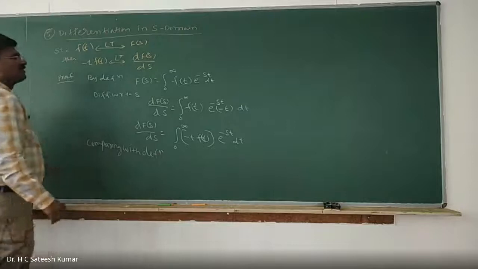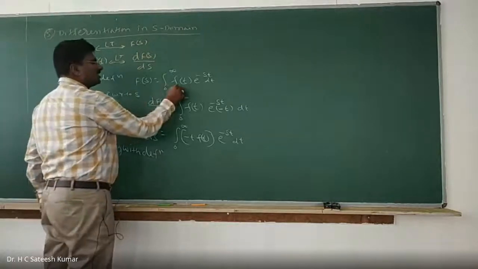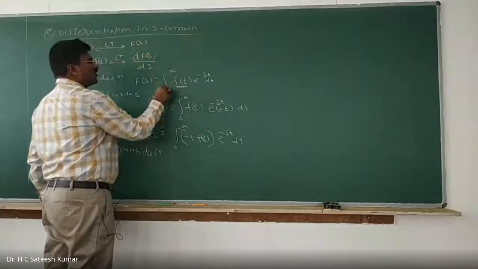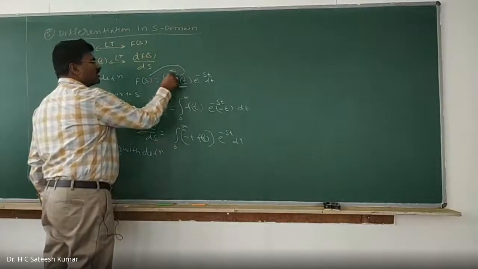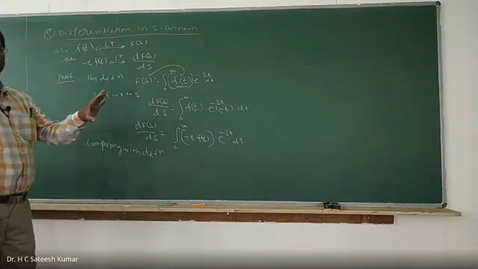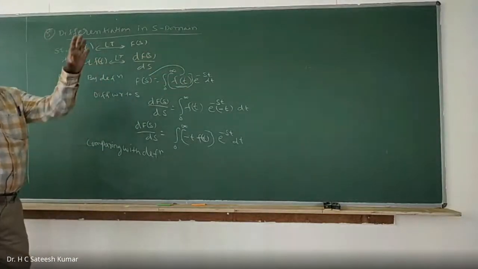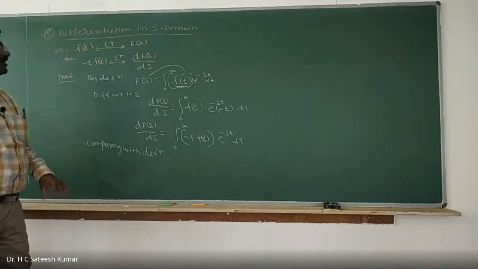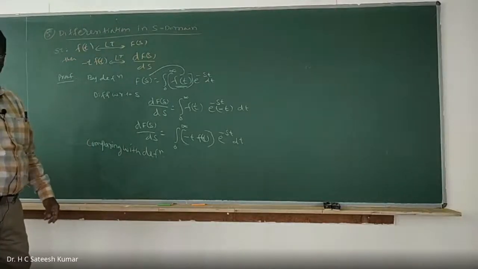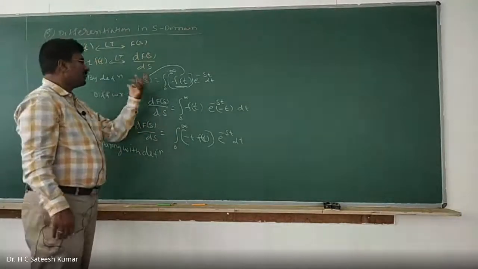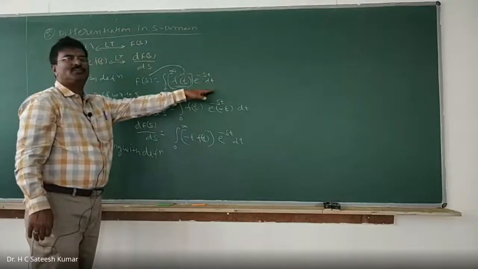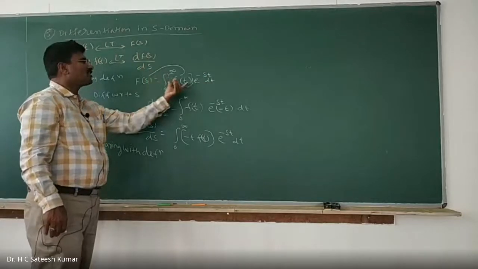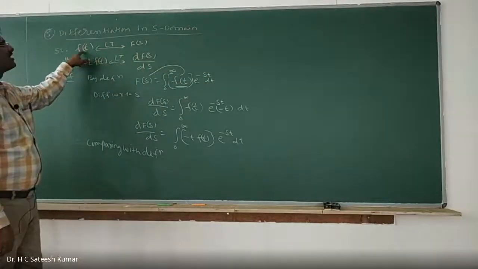The beauty is here. When you have f of t in this format, 0 to infinity f of t into e to the power of minus st, the left hand side is the differentiation of this quantity now. If you write 0 to infinity something into e to the power of minus st into dt, the left hand side is the Laplace transformation of that something. Something can be anything. Here, f of t is having a Laplace transformation f of s.